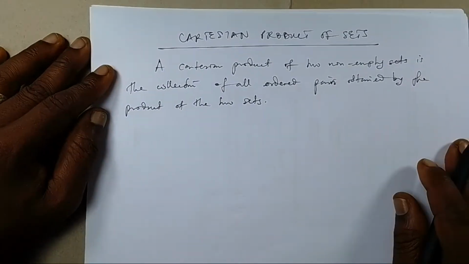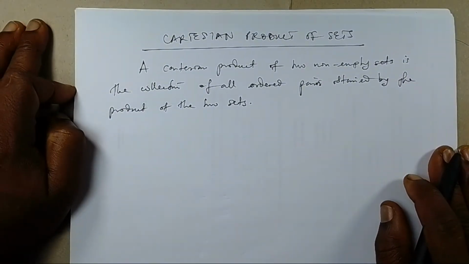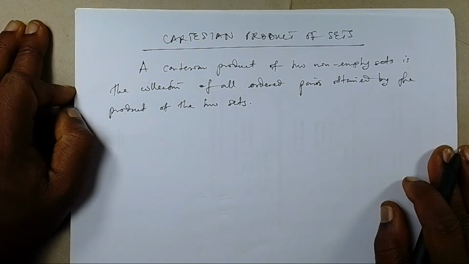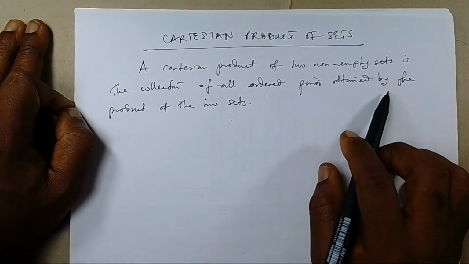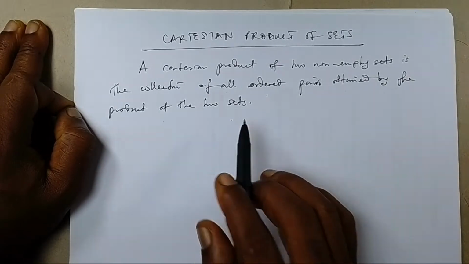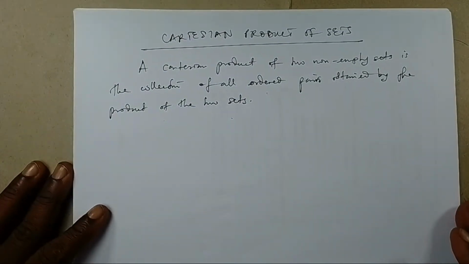So, simply put, what we call the Cartesian product of 2 non-empty sets is the collection of all ordered pairs obtained by the product of the 2 sets. I'm going to show you what an ordered pair is.